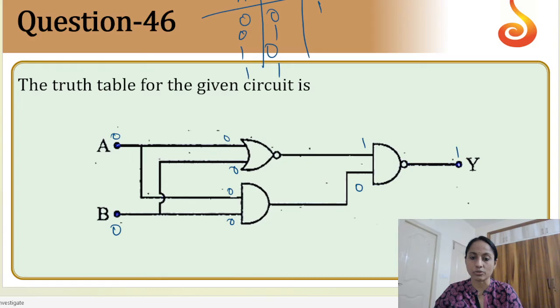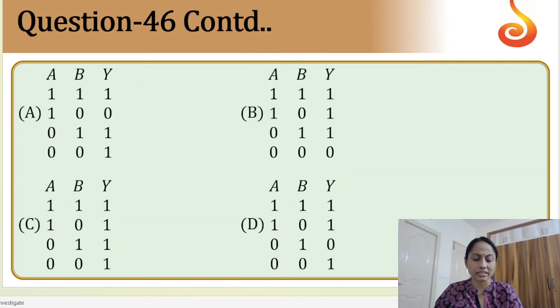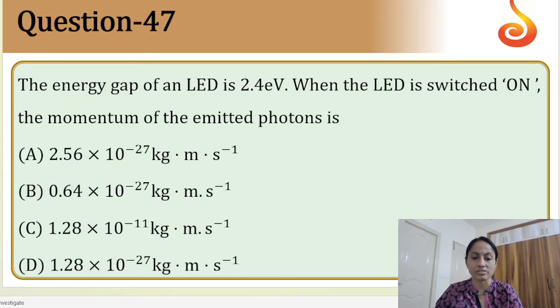Next, give 0 and 1. Here comes 0 and here comes 1. 0, 1, the bubble is there, so it becomes 0. Next, here 1 and 0 come, 1 and 0, 0. So output should be 1. Like this, if you go on doing, you will get the answer. So here the correct option would be C. You can just try it.